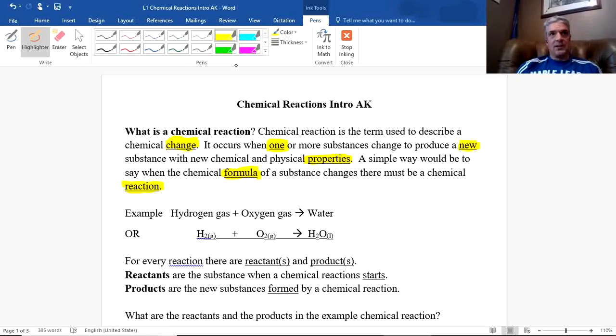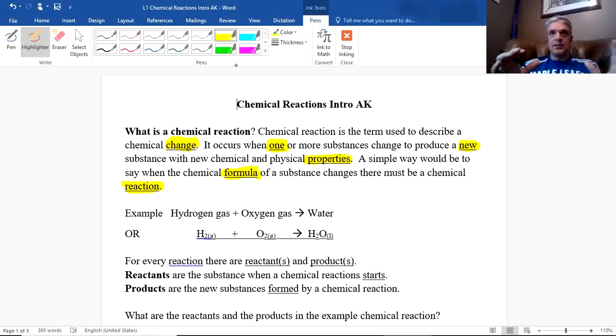But if I took that piece of paper and I smacked a lighter to it and I burned it, then all of a sudden we get all these new things being made. We can smell the carbon dioxide being produced and various other things, and the paper turns all black and new products start to form. And so then we have a chemical reaction, okay?